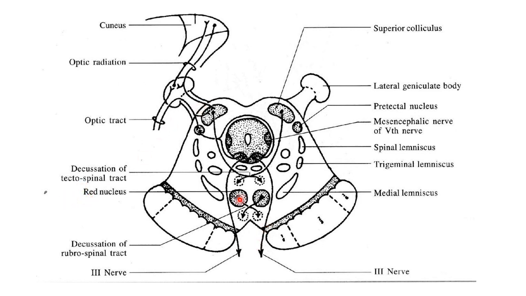Efferents of the red nucleus, as we all know, cross with the fibers of the opposite side in the ventral tegmental decussation. This is known as the ventral tegmental decussation of Forel, which lies in the ventral part of the midbrain tegmentum. So efferents from the red nucleus decussate with the fibers of the opposite side close to the midline in the ventral tegmental decussation of Forel.